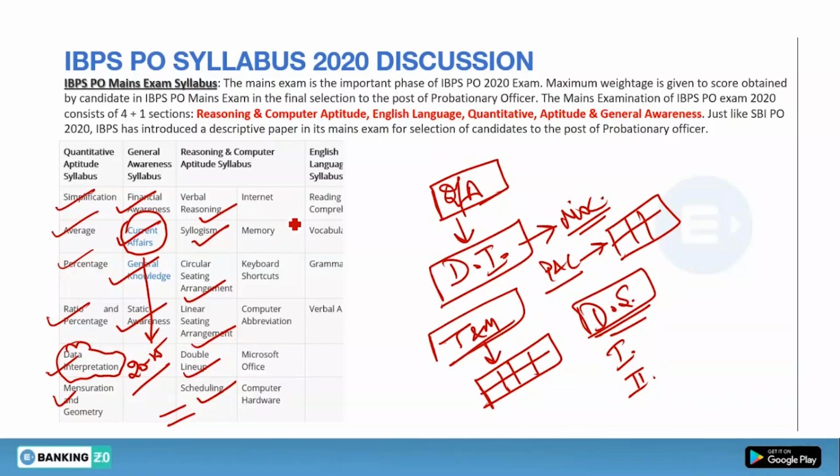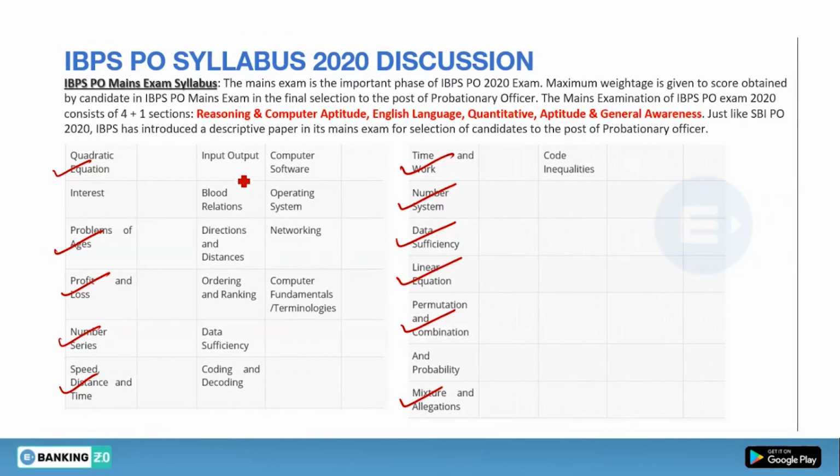In computer awareness you can expect questions from internet, memory, keyboard shortcuts, computer abbreviations, Microsoft Office, computer hardware. In reasoning you can get questions from input output, blood relations, direction and distance, order and ranking, data sufficiency, coding and decoding, and coded inequalities. And in computer, you can get questions from computer software, operating system, networking, computer fundamentals and terminologies.